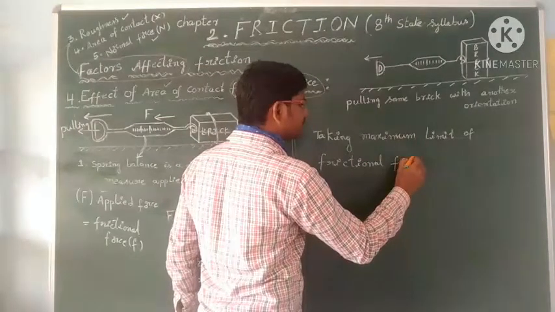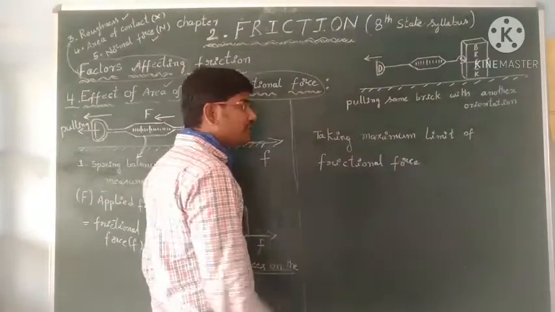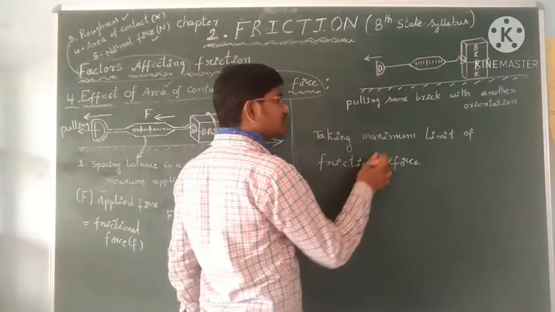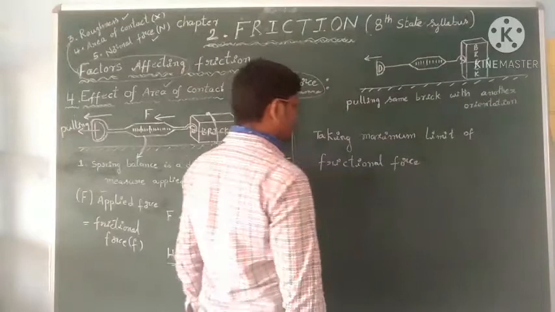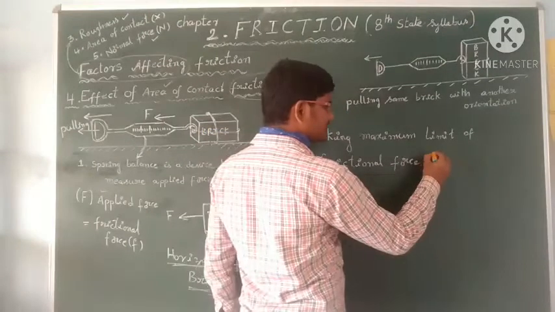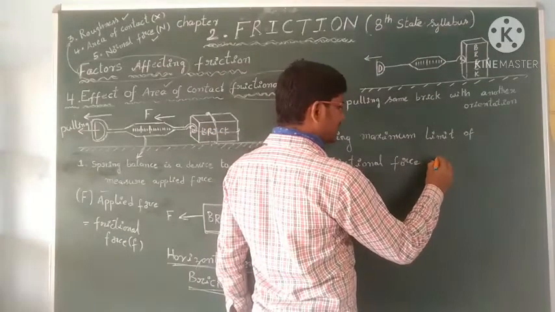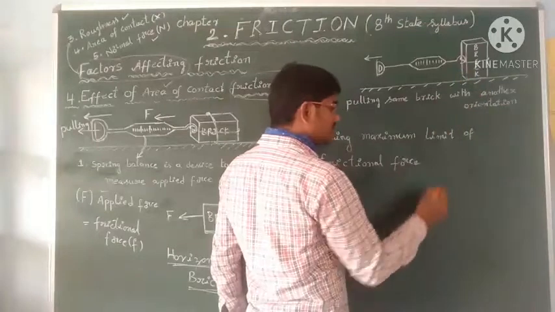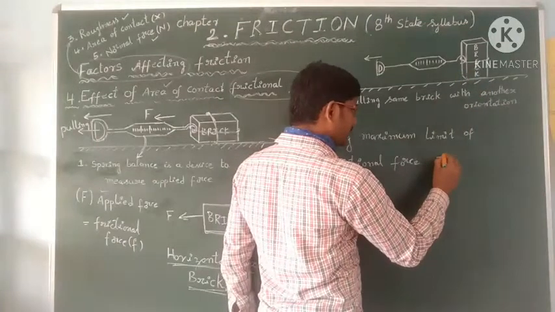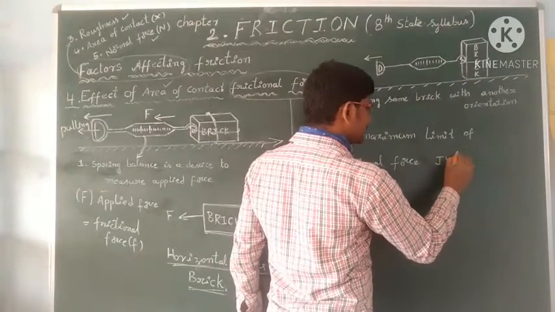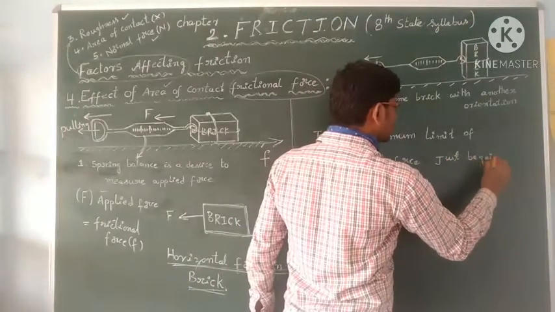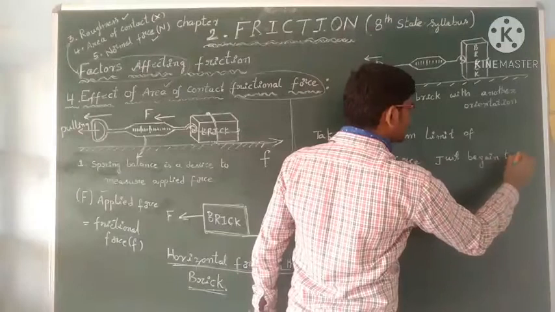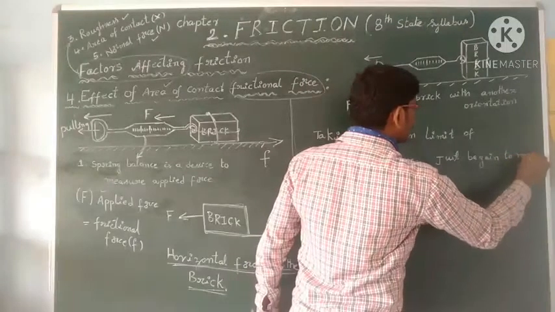Maximum limit of frictional force when the block just begins to move. So the frictional force at the instant when the brick just begins to move.